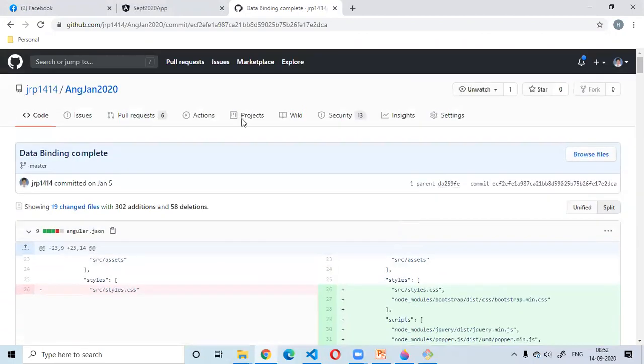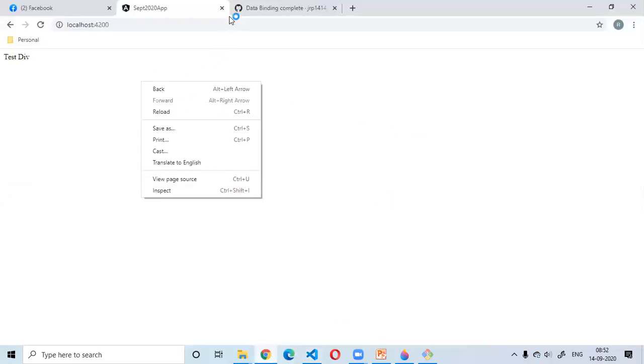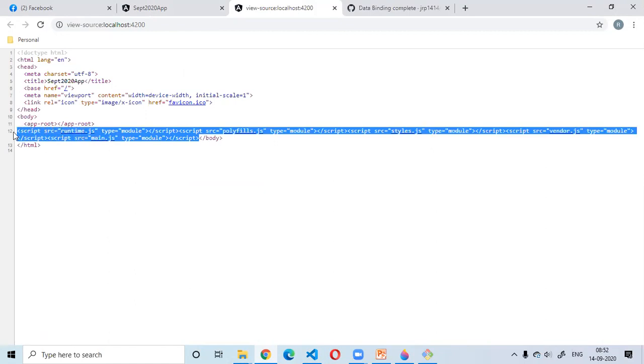Okay, now I'm coming back to this index.html again. What I'm trying to show you is that this index.html looks very simple, right? It only has this root component loaded, but nothing else. But when I did view page source, I can see there are multiple script tags displayed after the app root.